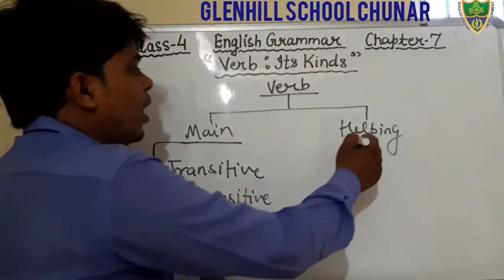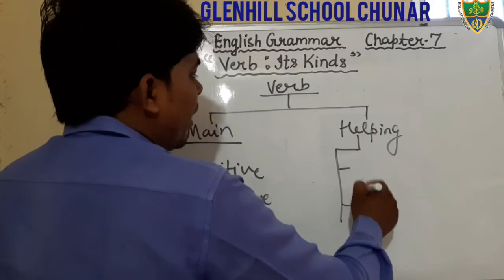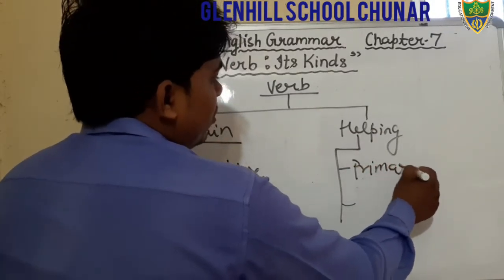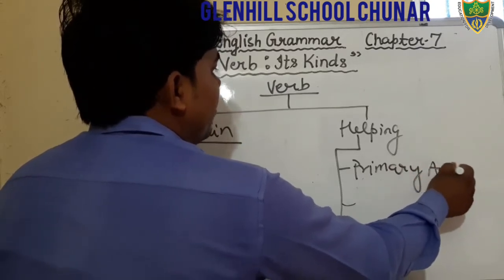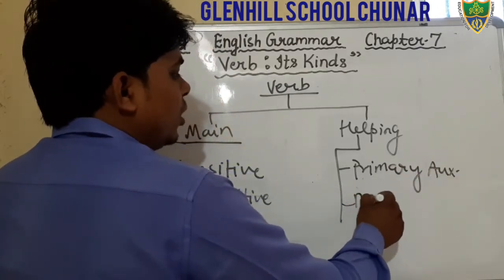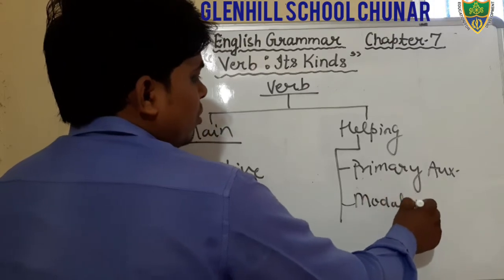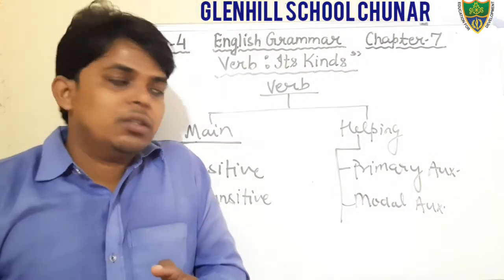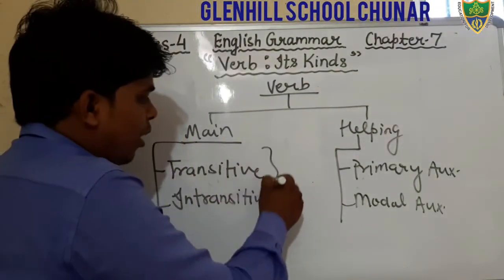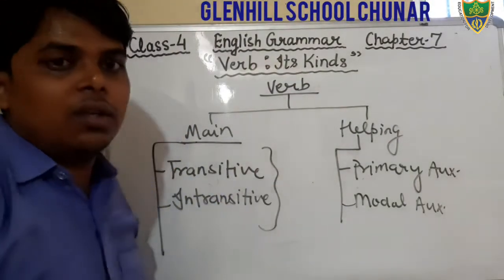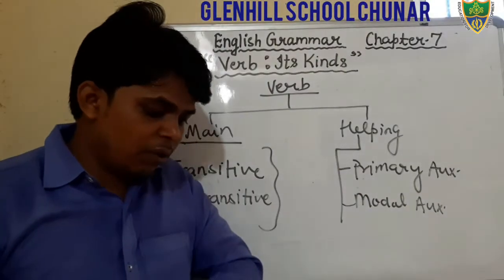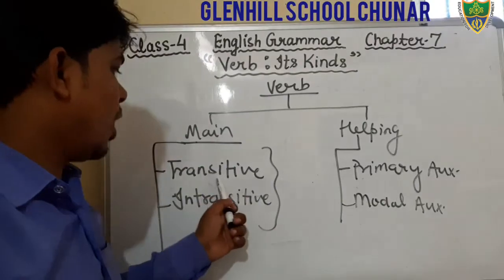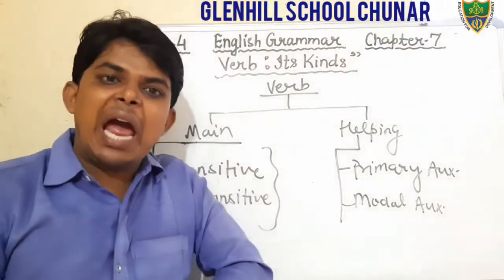And helping verb can also be categorized into two subkinds, primary auxiliaries and modal auxiliaries. Okay students, these two kinds you have to read in this chapter. The next is given in your book. These two topics, transitive verb and intransitive verb, you have to read.